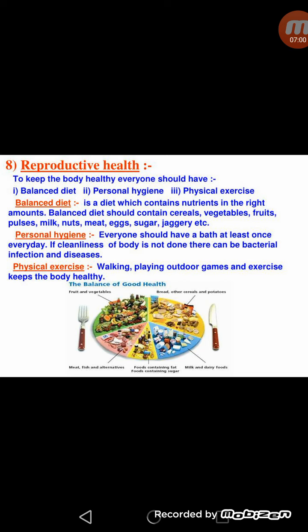So firstly, to keep our body healthy, we should take balanced diet. A diet which contains all the nutrients in the right amount is called balanced diet. A balanced diet mainly consists of cereals, vegetables, fruits, pulses, milk, nuts, eggs, sugar, jaggery. Jaggery means gud. All these are necessary in a balanced diet. So we should take all types of nutrients in our diet.